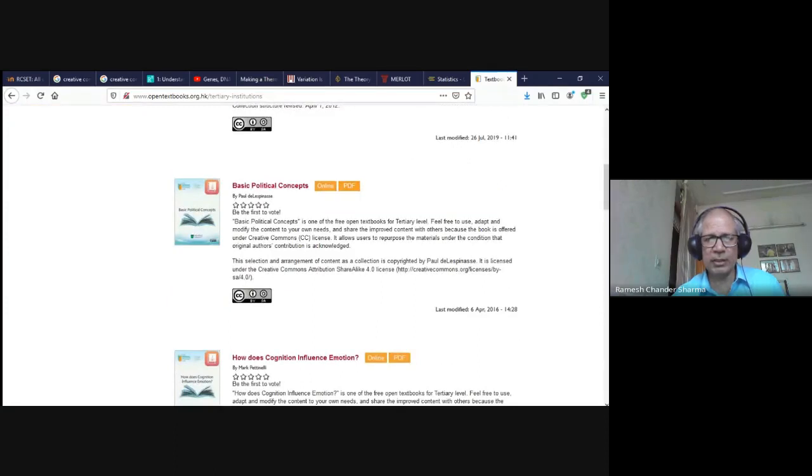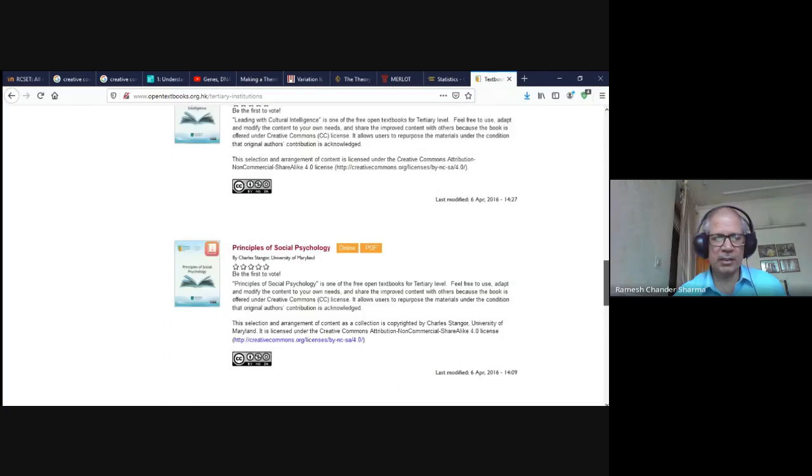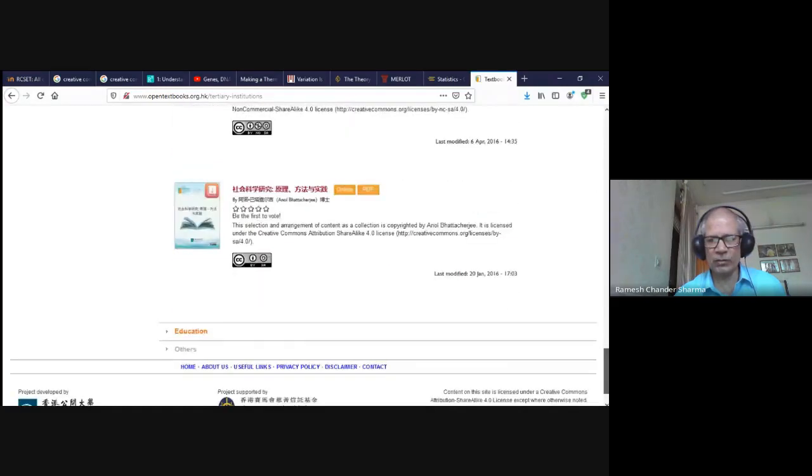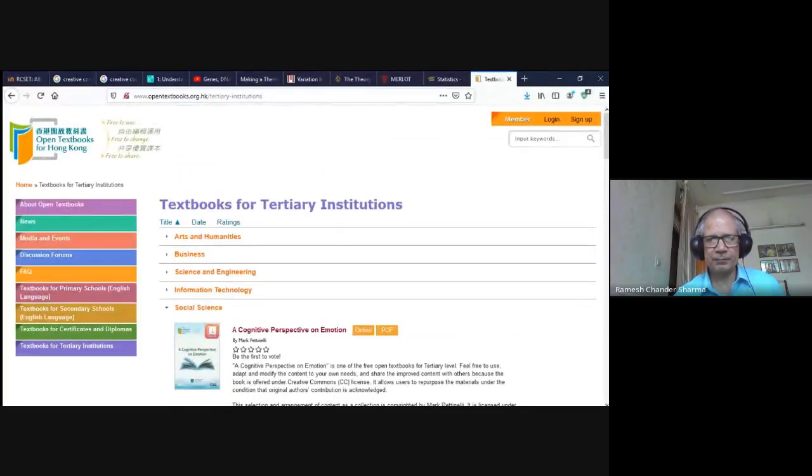This is basic political, and it is under a CC BY SA license. We can have it online, or download the PDF. So this way we can search any material which is available there.